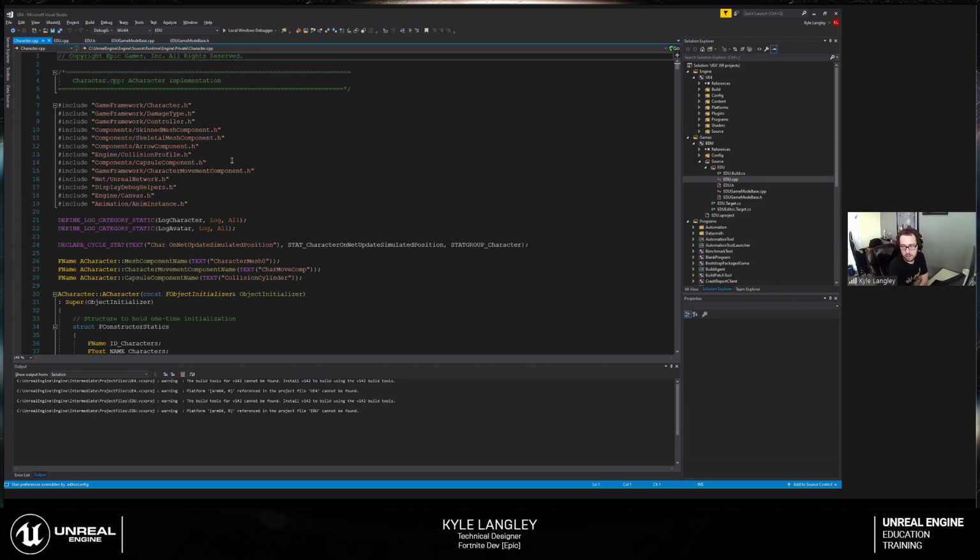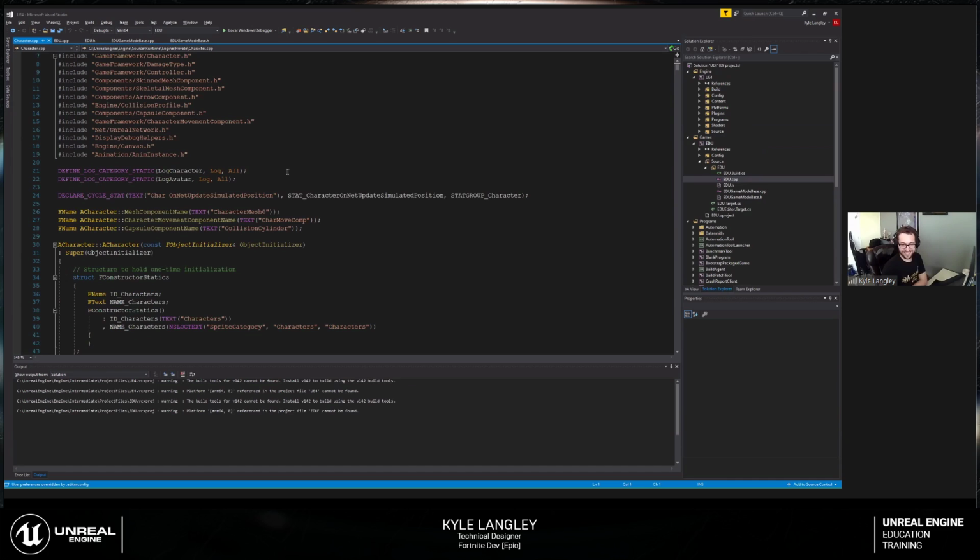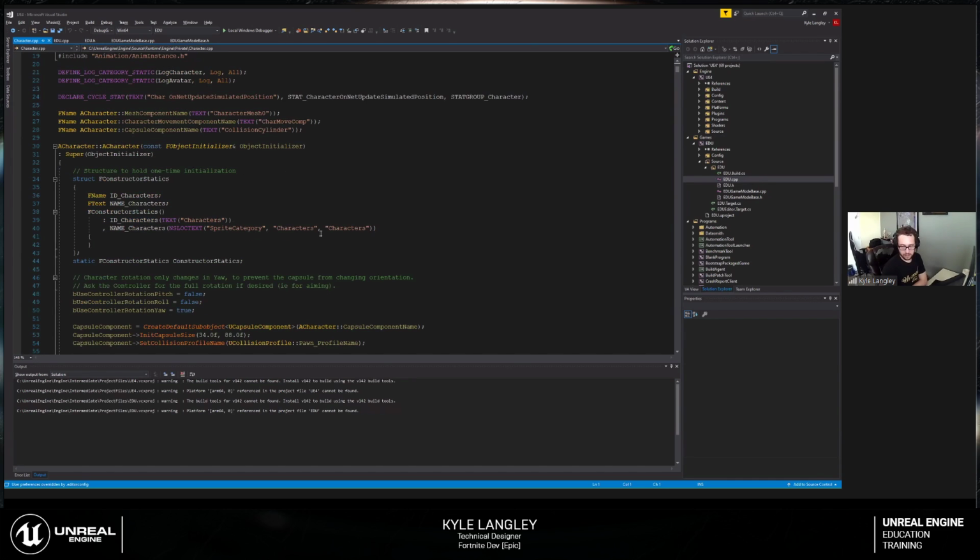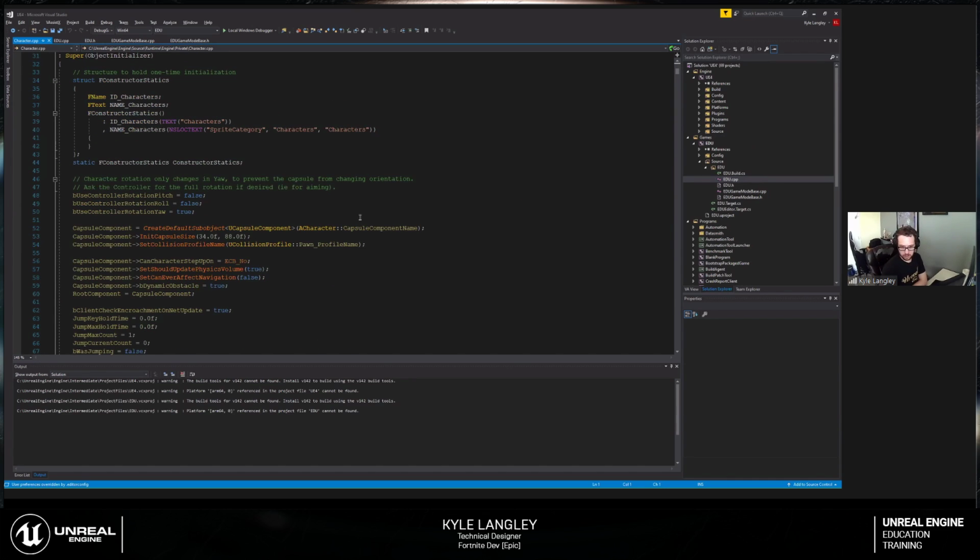And when you're in the 11th hour of your project and there's that one thing that's formatting a string wrong in the parser in the engine, you can just go fix it, compile, and you're good to go. There's a lot of flexibility in this, and that's the power of the source code.